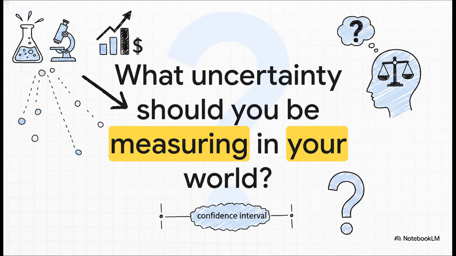It's an incredibly powerful way to say what we know, and just as important, to admit the limits of what we know. It gives people a realistic range, which is infinitely more valuable than a single number that's almost certainly wrong. So the question I want to leave you with is this. What's that one thing in your world, in your job, where a single number just isn't cutting it, where understanding the uncertainty could change everything?